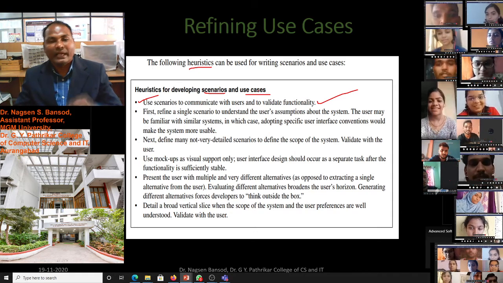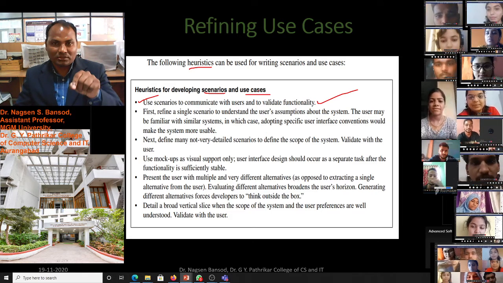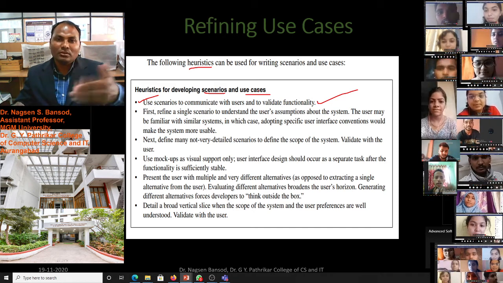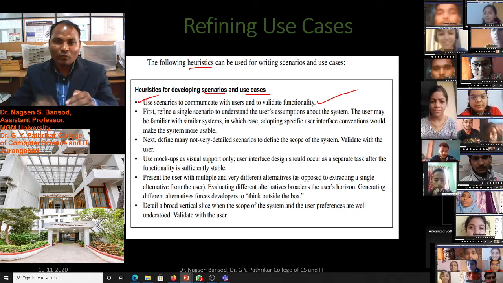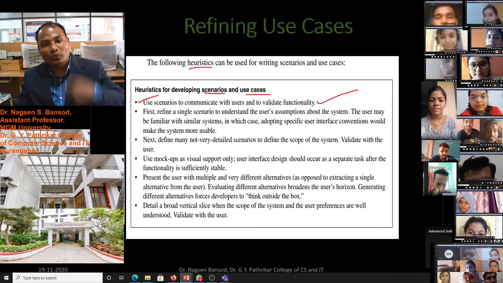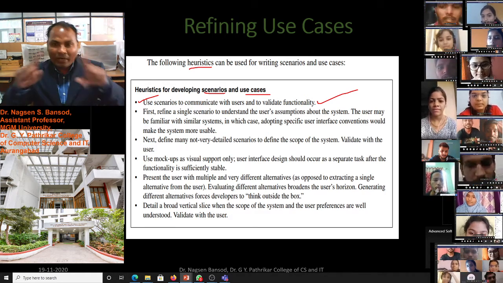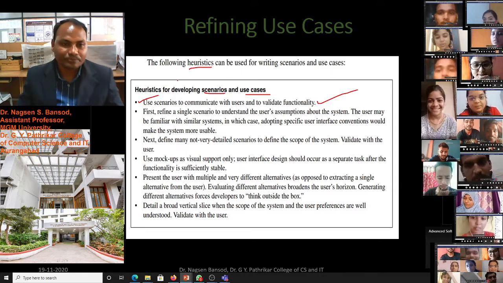Like this, as software developers, we have to communicate with the users and ask for the story about the software process. Once we ask, we write a scenario. After writing the scenario, we talk again with the user. After that, we find the use cases, and after that, we refine the use cases.